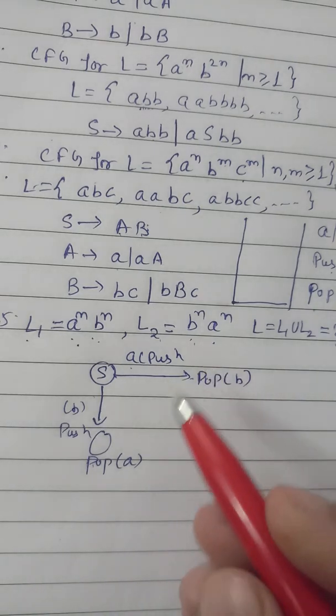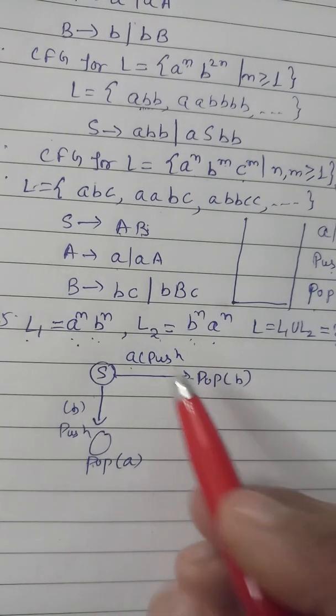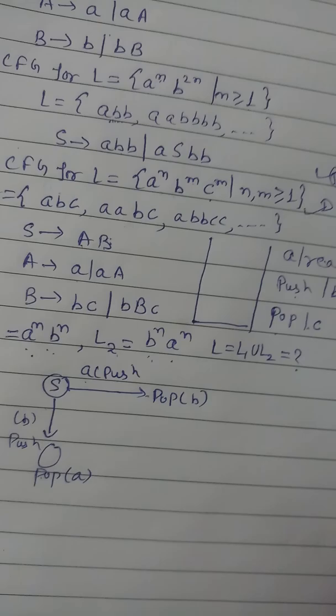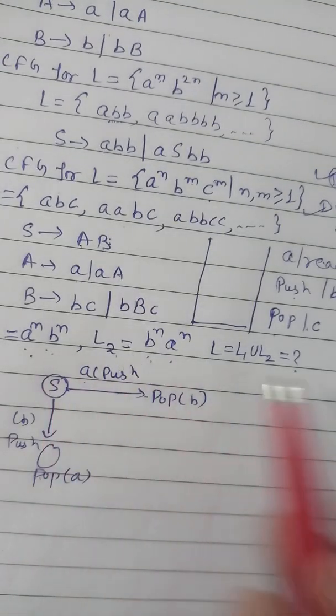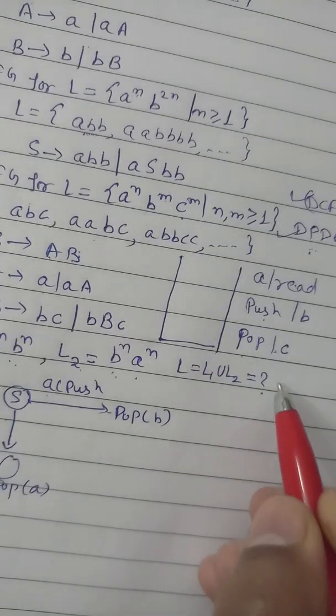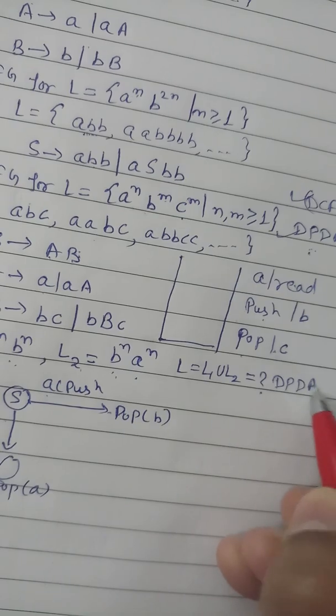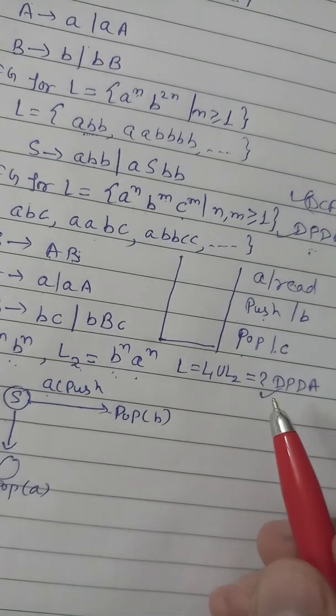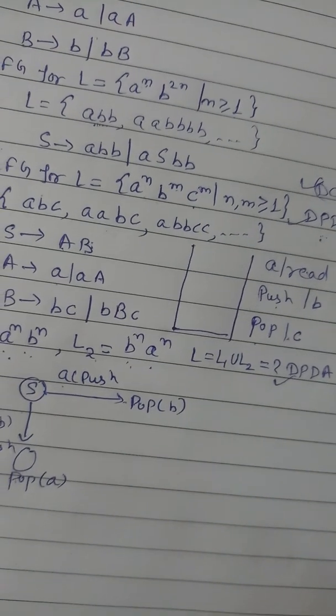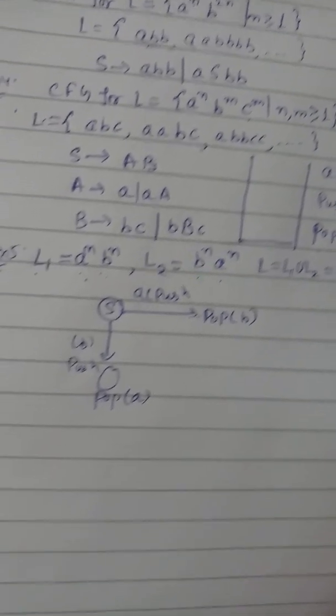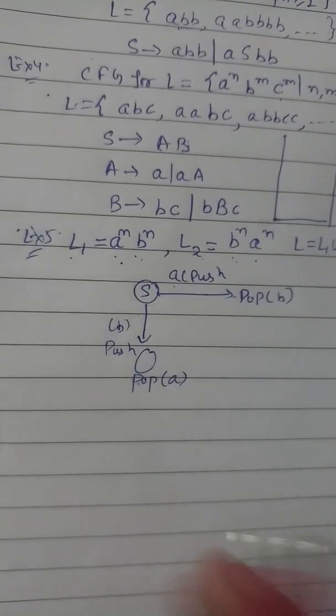So all is clear from here, and we can say if these two are DPDAs, then L1 union L2 is also DPDA. We know where we are heading, so this is correct. So this is DPDA. Now move to the next.